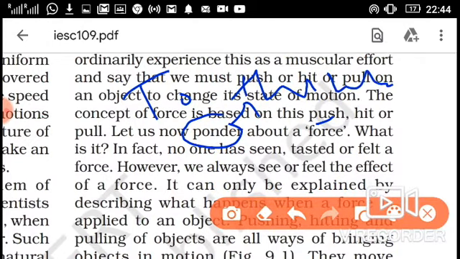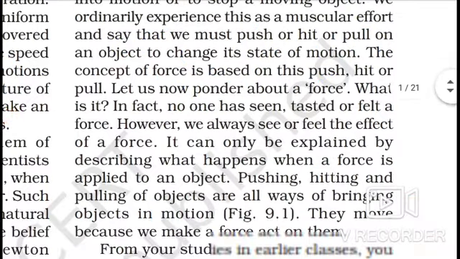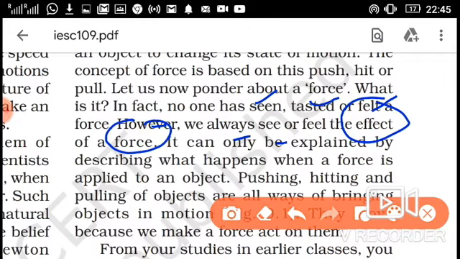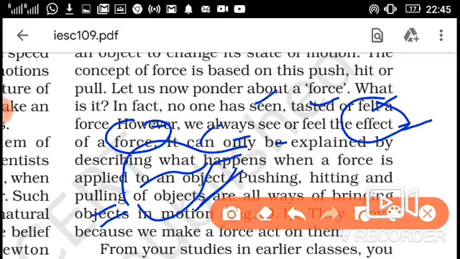Now we study in detail. What is it? In fact, no one can see it. Neither has anyone seen force, nor tasted it, nor felt it. However, we always see or feel the effect of force. What are the effects? For example, a leaf is shaking. If it is shaking, it means there is a force. These are the effects of force.